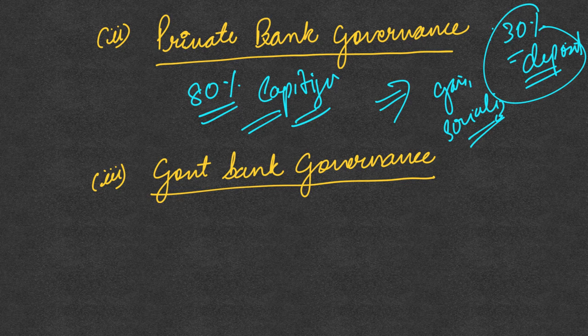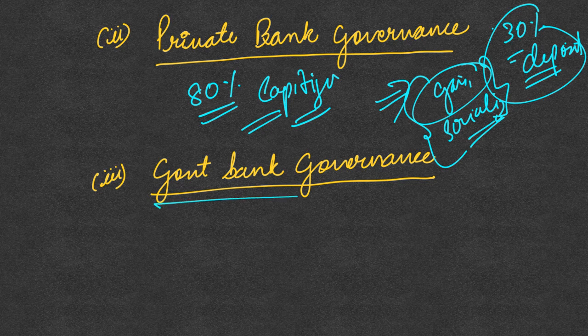But when these private banks are performing well, the gains are going into private hands and not to the hands of the people. So this private bank governance system has led to this tendency of privatizing the gains and socializing the loss. So this needs to change. The private bank governance needs to be made stronger so that this tendency doesn't happen.